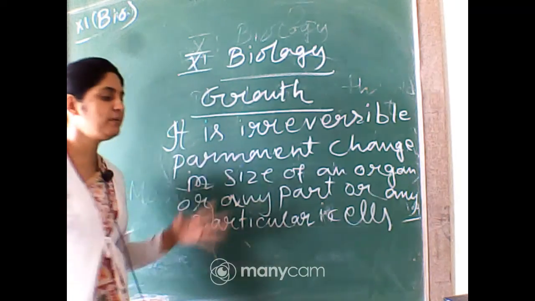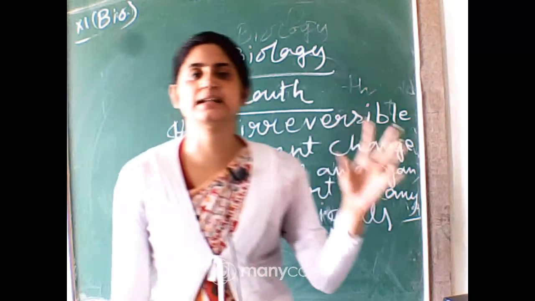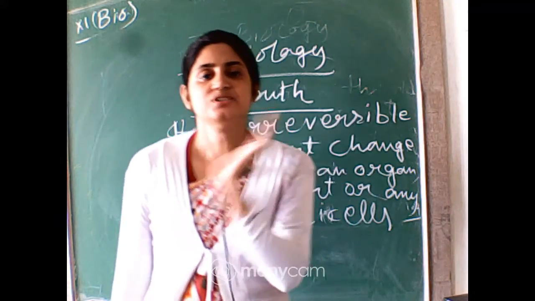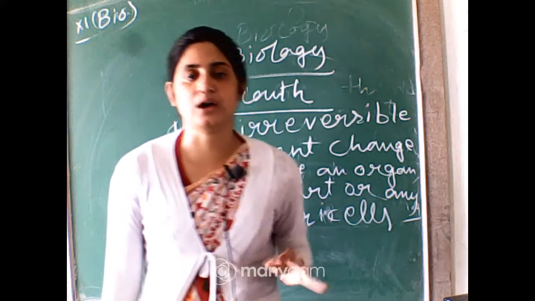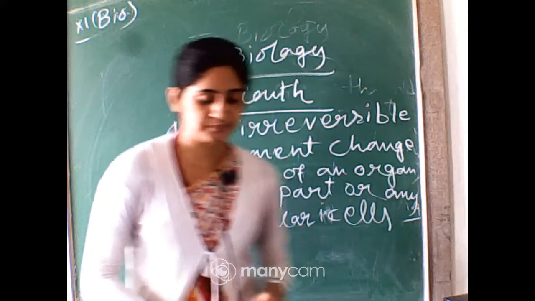Any part, that may be any body part, that may be any organ or cells, where a permanent change occurs, an irreversible change occurs, that is called growth.